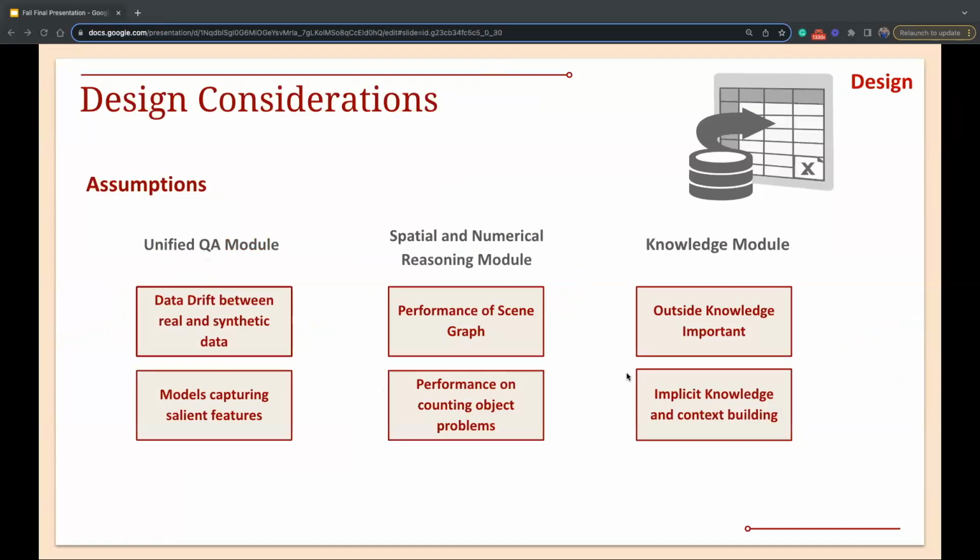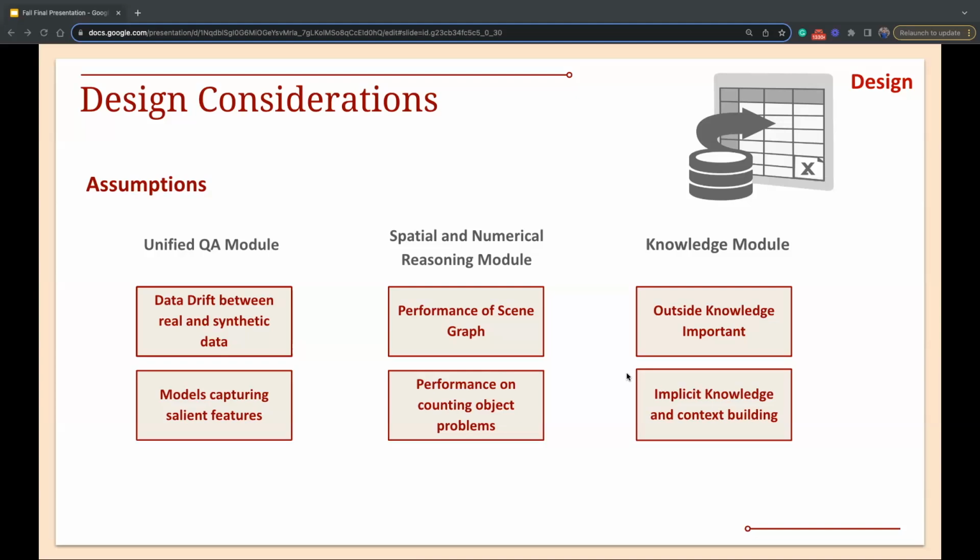Moving on to our design considerations. So our assumptions, this was kind of covered in the hypothesis. Essentially, we want to make sure that a unified state module, which is the +1 module, but the assumption is that there is a data drift between real and synthetic data, and there are models that are capable of capturing this difference.